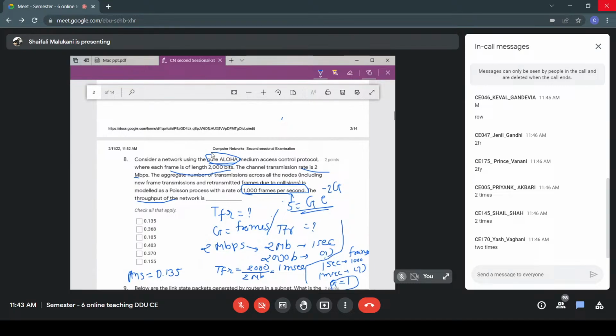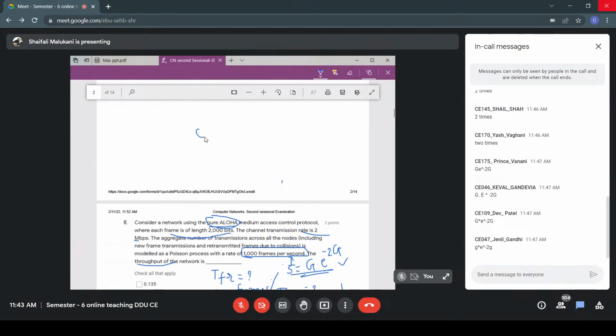The equation of throughput is, yes, G into e raised to minus 2G. Now, if you want to find G e raised to minus 2G, the only missing entity is G. G is the number of frames per frame time. So first of all, you need to know what your frame time is. Then you need to find out how many frames are transmitted in that frame time.